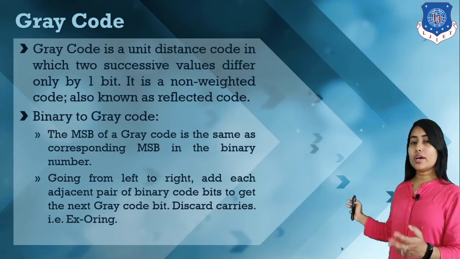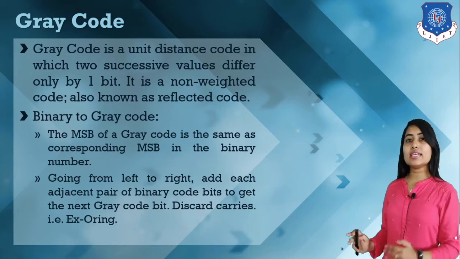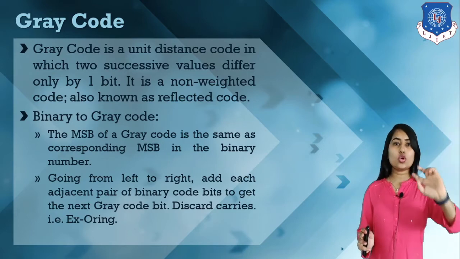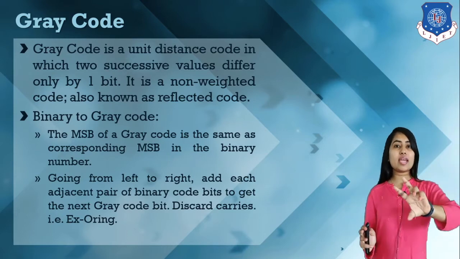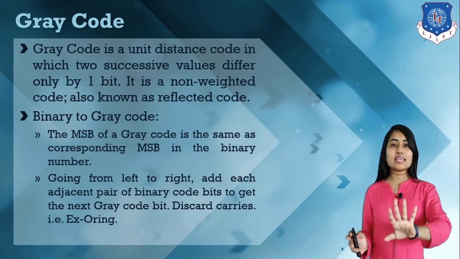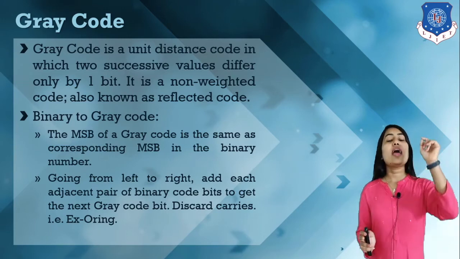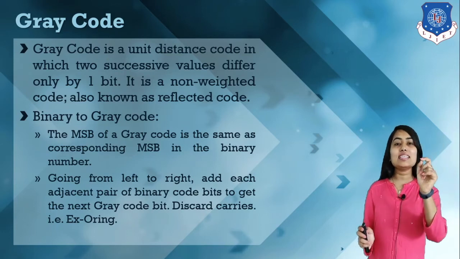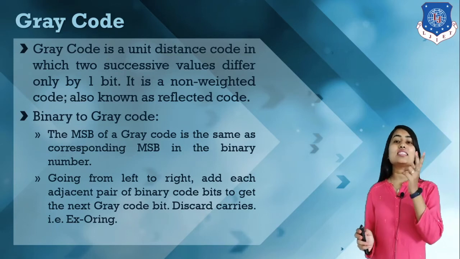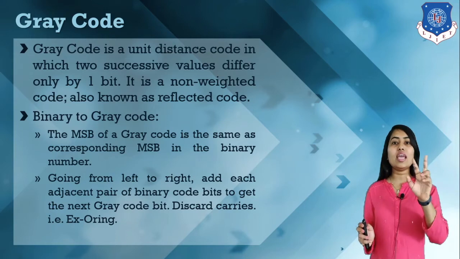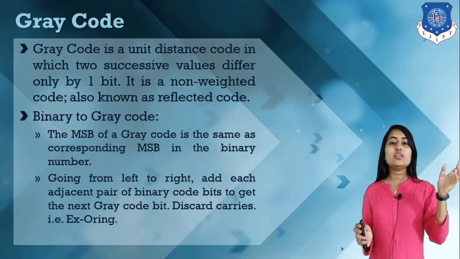Step 1: first write the MSB, the most significant bit, as it is. Then make a successive XORing, where we add the bits and discard the carries.